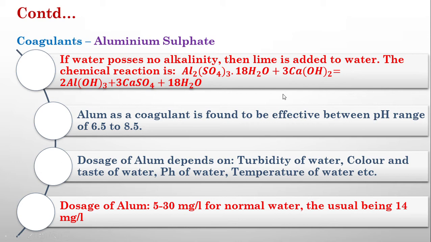The effective pH range in which alum can act as a coagulant is 6.5 to 8.5, and the dosage of alum depends upon all these factors. Mainly we will provide 5 to 30 milligram per liter for normal water, and usually we will use 14 milligram per liter.